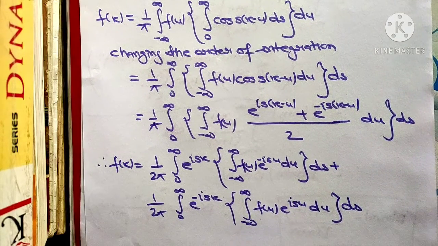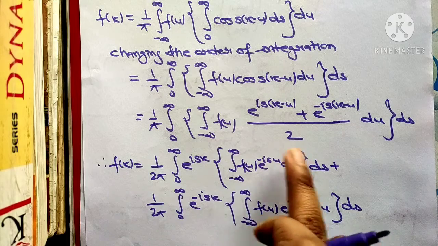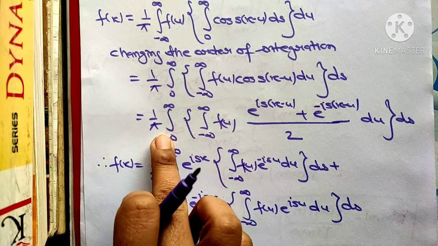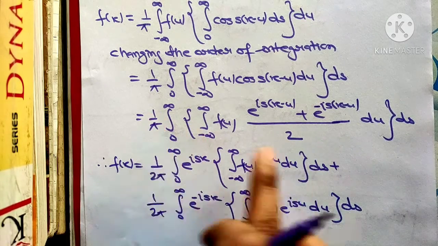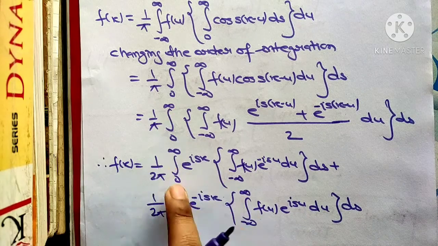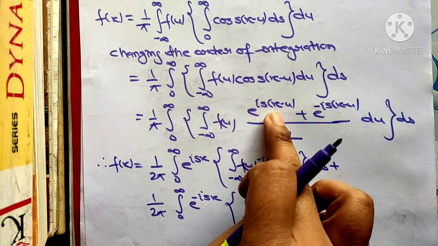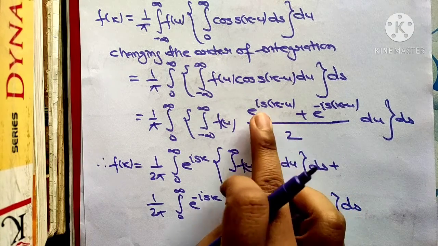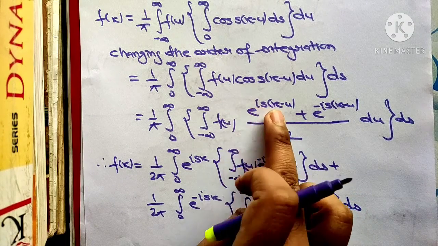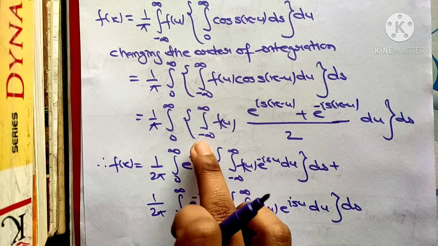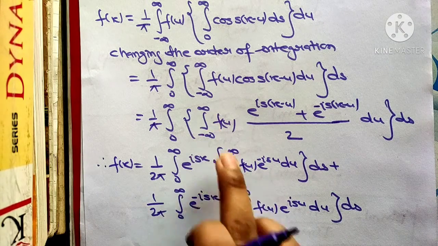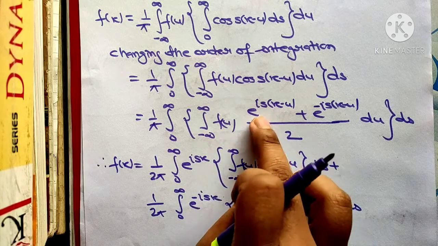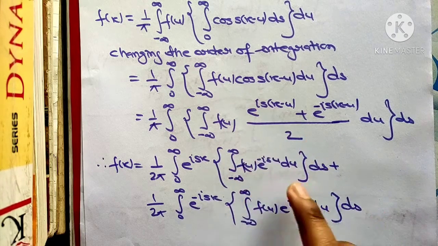So we just split this integral. The 2 is getting multiplied by this pi, so this is 1 by 2 pi, integral from 0 to infinity, split like e to the power i s x, again putting the integral from minus infinity to infinity f(u) e to the power i s (x minus u).